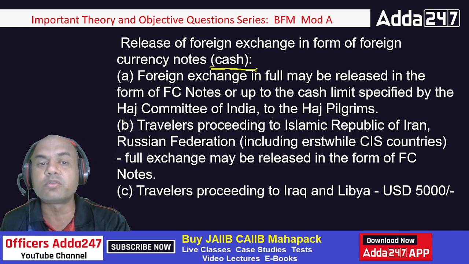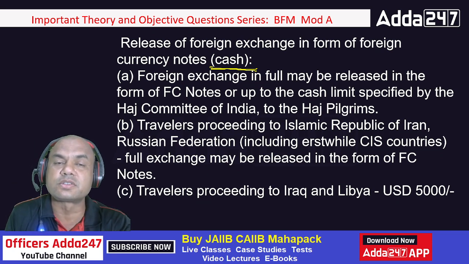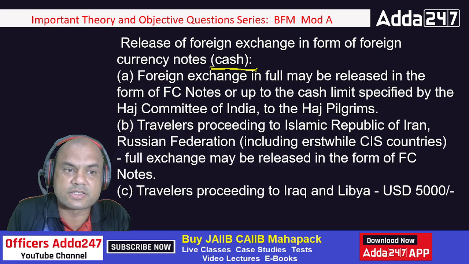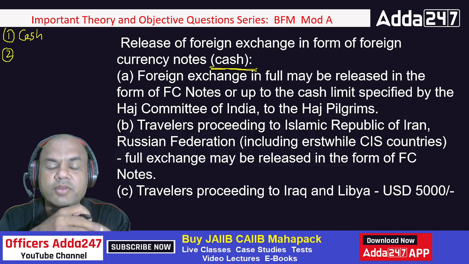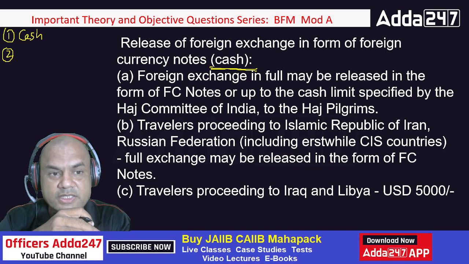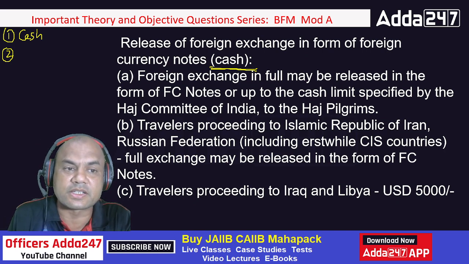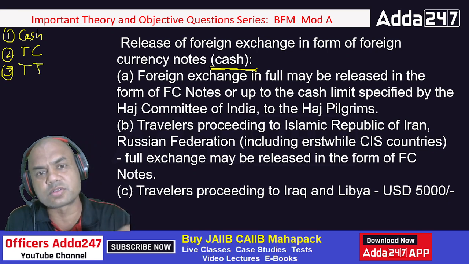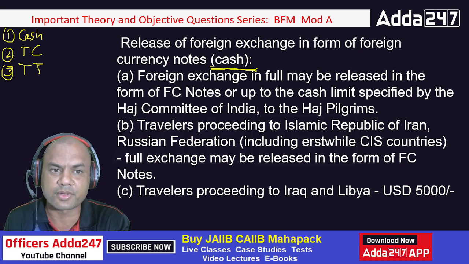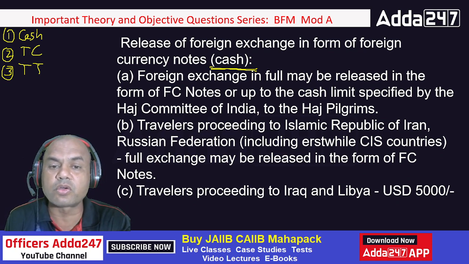What are the various modes of currency transfer? One is cash. Second is what? The second one is TCs, travelers checks. Third one, TT, telegraphic transfer. There are others also, but these are the three main ways used. Here we are talking only of cash. We are not talking of TC, not of TT.